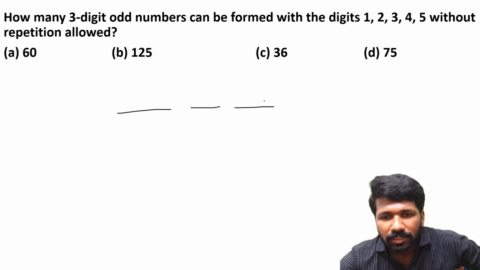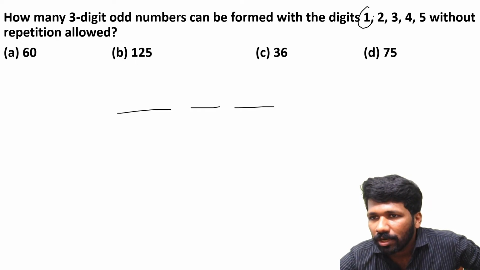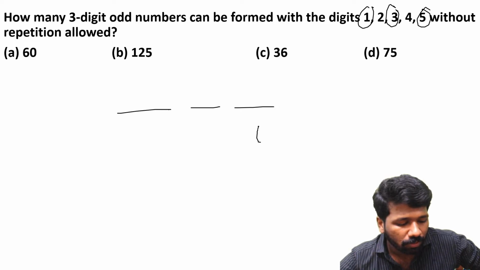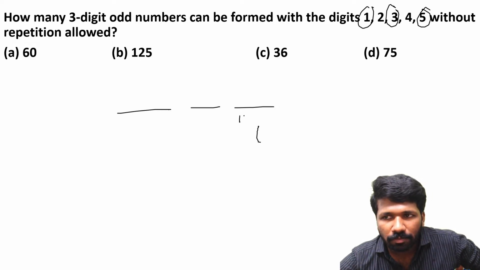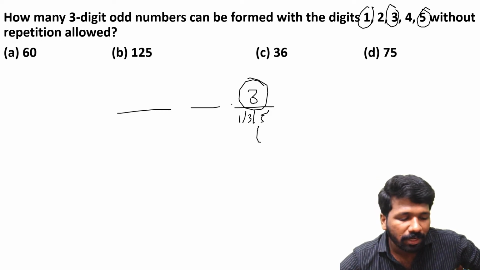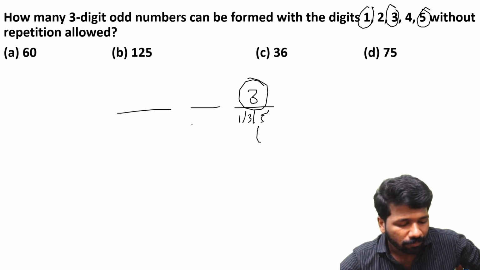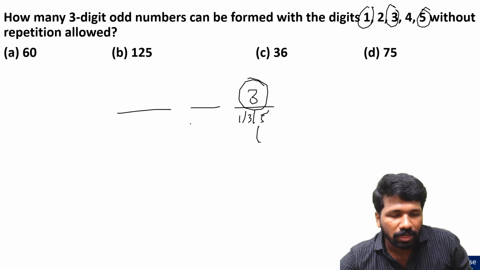Odd number means the last digit should be 1 or 3 or 5 or 7 or 9. But here only 1, 3, 5 are the possible odd numbers. So the unit place we need to fill first. Unit place should be either 1 or 3 or 5, so 3 possibilities only. But the tens place can be 1 or 2 or 3 or 4 or 5.